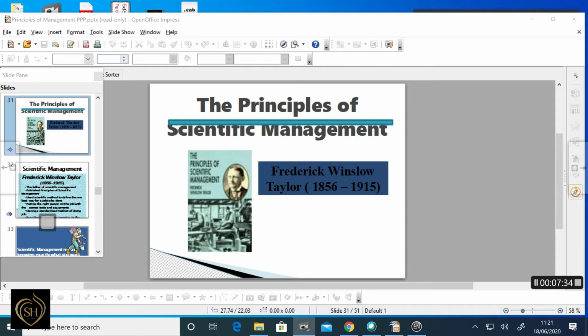Another technique used by Taylor is work study. It means a critical examination of the operational efficiency of an organization. For examining this operational efficiency, first is method study, second is motion study, then time study and fatigue study.